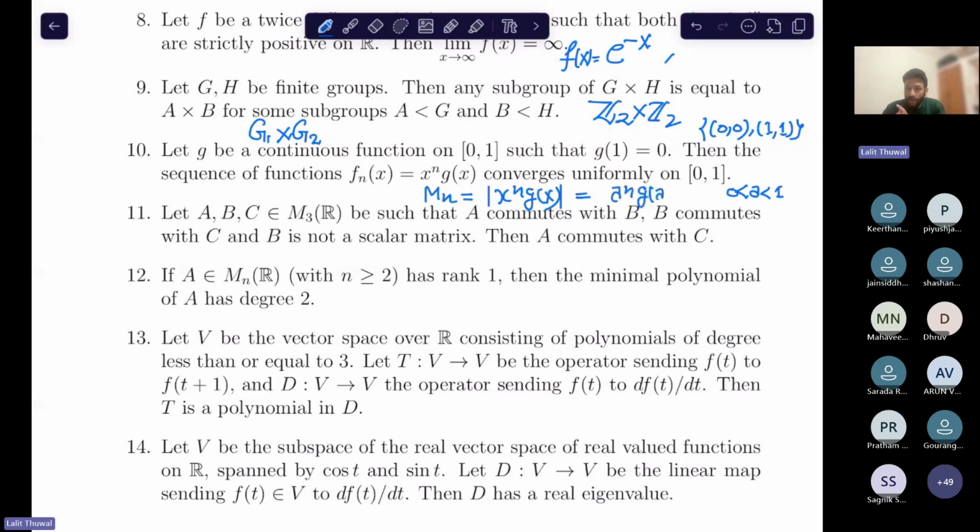Because it cannot be achieved at 0 and 1, okay? Because at 0 and 1, this function x and gx is going to give you the 0 value, right? Because at 0 and 1, its value is 0. So the supremum, oh, if I call infimum, sorry for that, Mn is the supremum, okay? Mn test, supremum over 0, 1. It is achieved at a which is satisfying this. Then as n tends to infinity, this sequence goes to 0, okay? In this way, this is true. But for the full solution, you can check it.